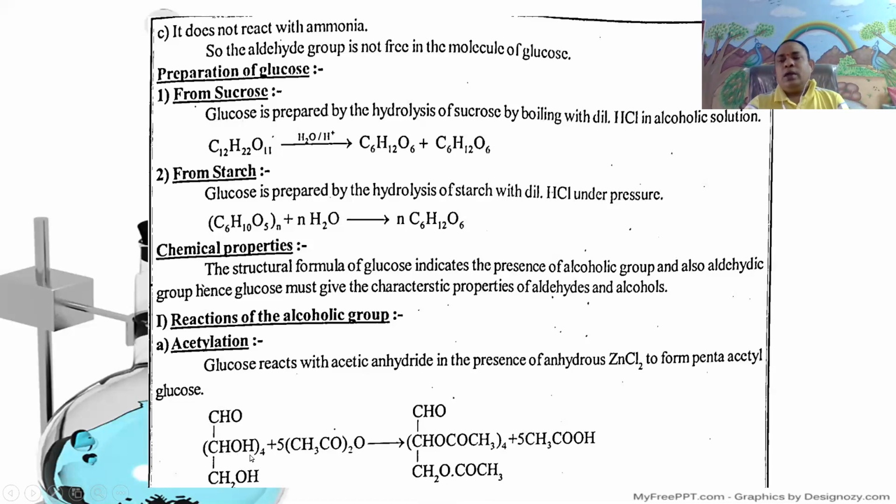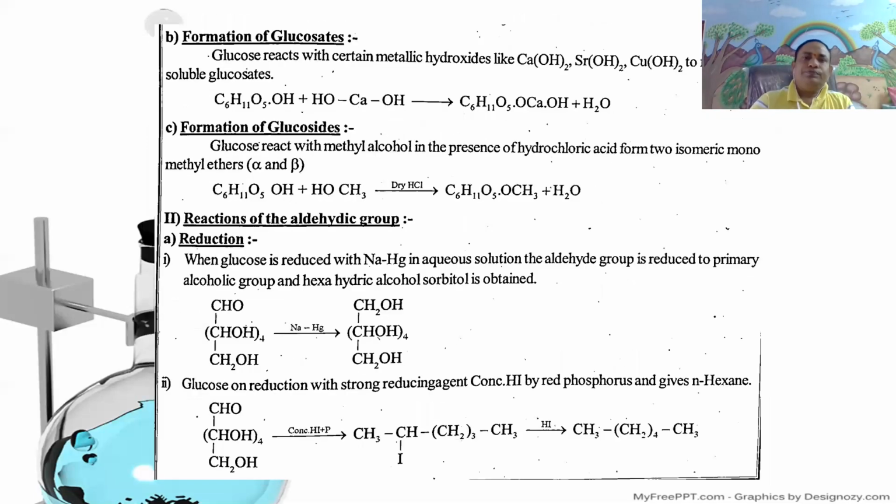This reaction shows that glucose containing 5 hydroxyl groups undergoes acetylation with acetic anhydride to give the pentaacetyl derivative of glucose.